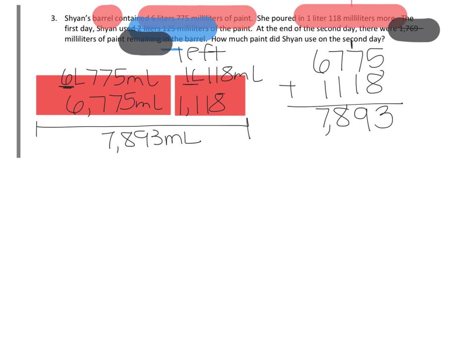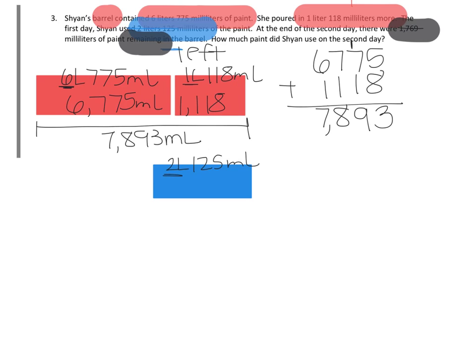Now, we're talking about using. So when we're using something, we're taking away. So she used 2 liters, 125 milliliters. So this is what she used. Fill it in. 2 liters, 125 milliliters.